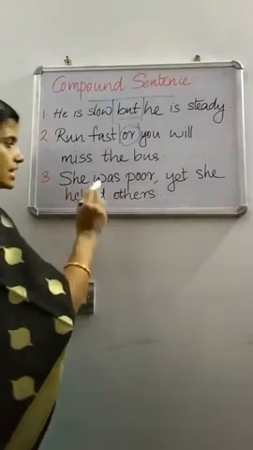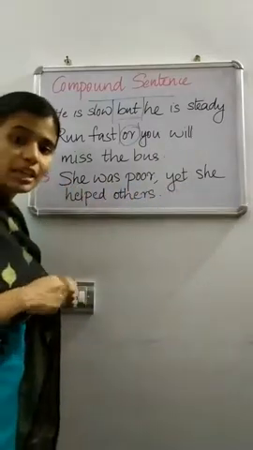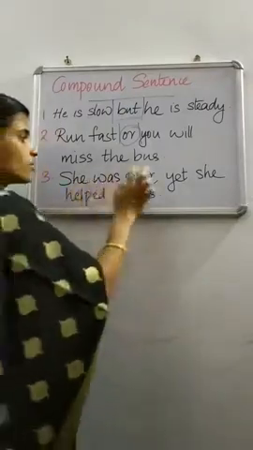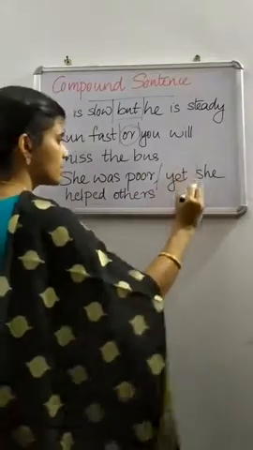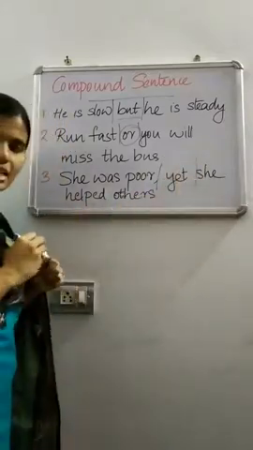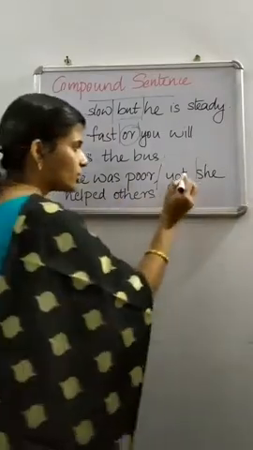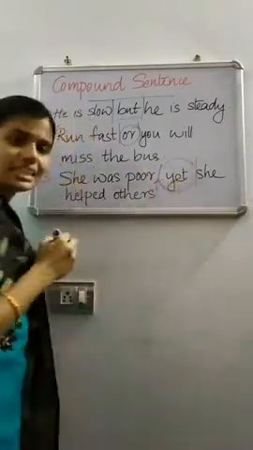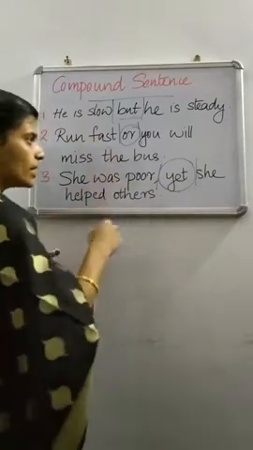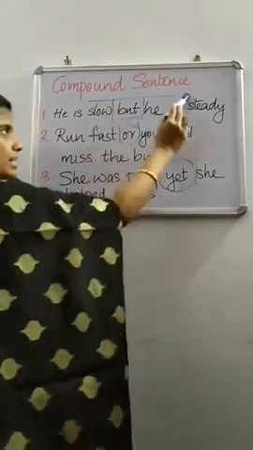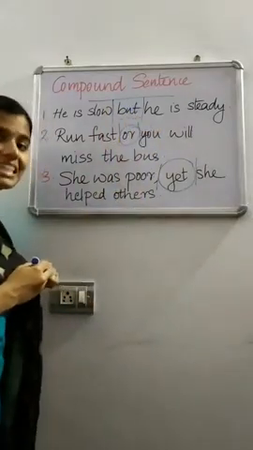Then look at the third sentence. She was poor yet she helped others. The two main clauses are: she was poor. This is one clause. She helped others. This is another clause. And these two independent or main clauses are joined using the coordinator yet. So, this is a way to frame compound sentences. These are examples for compound sentence.